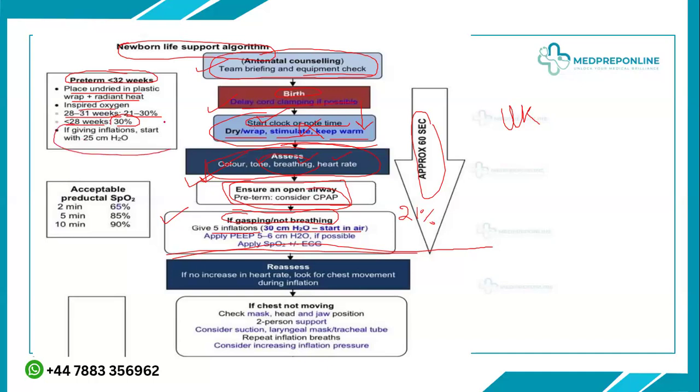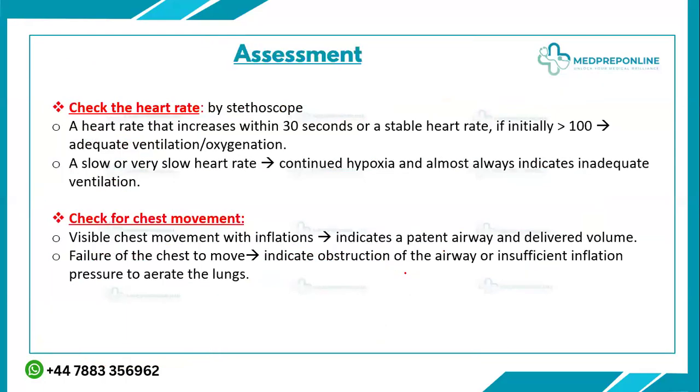While in the preterm baby, you will give 25 centimeters of water pressure while giving these inflation breaths. You can also apply the SpO2 saturation monitor and the ECG at this point. Then after giving 5 inflation breaths, you will reassess the same things: color, tone, breathing, and heart rate. If there is no increase in the heart rate, look for chest movements during the inflation, whether they are there or not. So let's just see that.